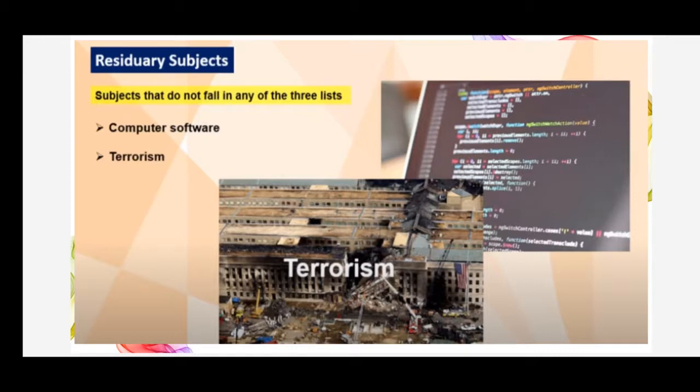Next comes the last list, that is the residual list. In the concurrent list, three subjects are involved: forest, trade unions and marriage. And in the residual list, the subjects that do not fall in any of the above three lists, that is the union, state and concurrent, come in. These include computer software, which did not exist when our Constitution was formed. That's why it comes under the residual list.